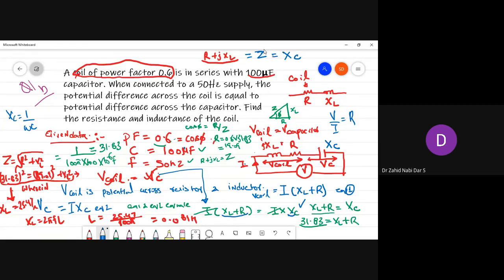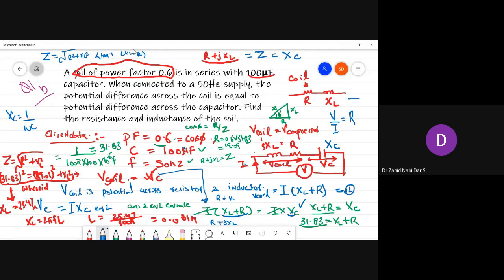It is only the phasor we are neglecting, only for the calculation of this voltage. Otherwise, it is R plus J. In other terms, the magnitude of Z is equal to the square root of R square plus XL square, and the angle is tan inverse of XL by R. So we are equating the magnitude. Whenever we write R plus XL, it would indirectly mean R plus JXL. Why?